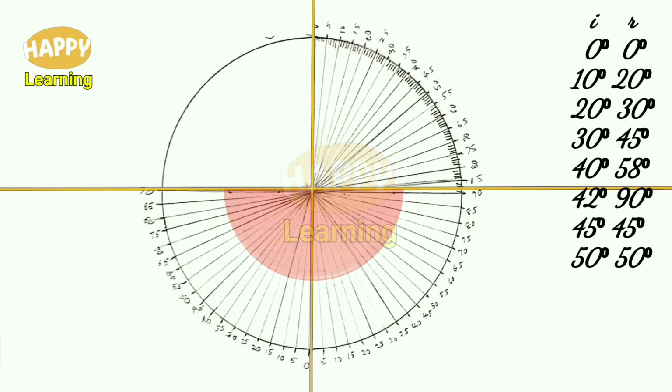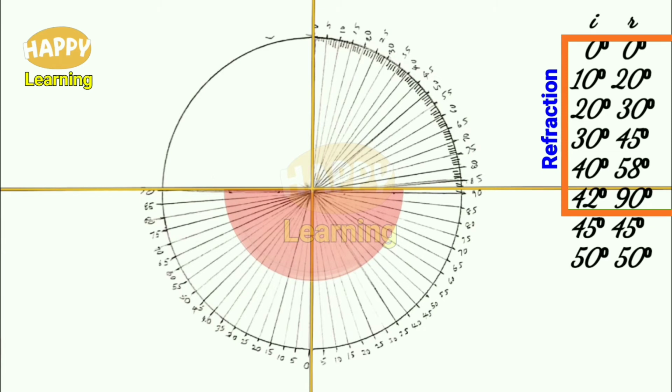And this reflection of the light ray after 42 degree, when the incident angle I is greater than 42 degree, that light ray is reflecting back. The ray in the glass is reflecting into the same glass. So this is called total internal reflection. So two points to be noted here. Up to 42 degree, refraction took place.